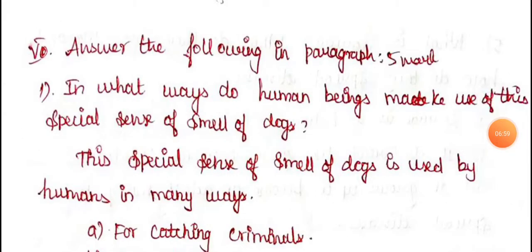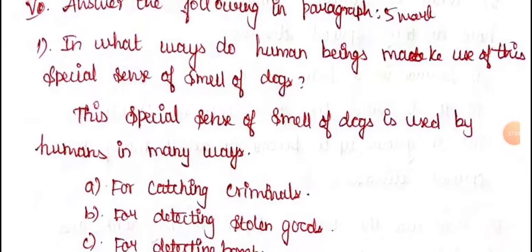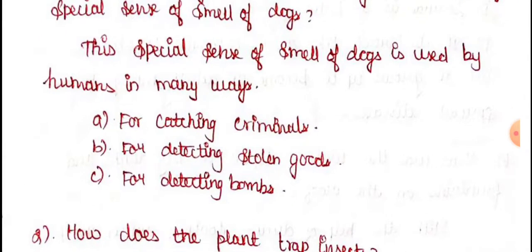Okay. Next, we are going to see 5 mark questions. The first question is, in what ways do human beings make use of the special sense of smell of dogs? Actually, we know that dogs have a special sense of smell. The first use is for catching criminals. Then for detecting stolen goods. If someone has stolen something, we can detect it. Then for detecting bombs. For these things, we are using the dog's sense of smell.